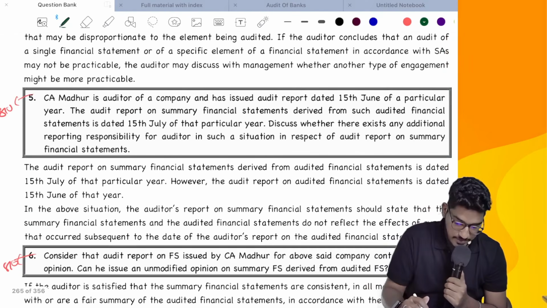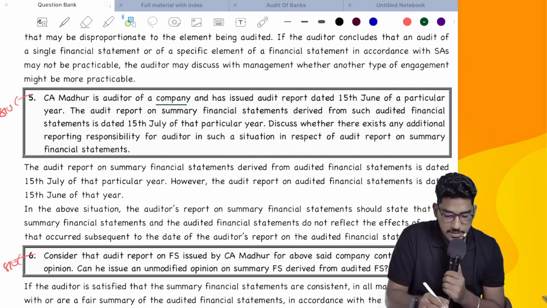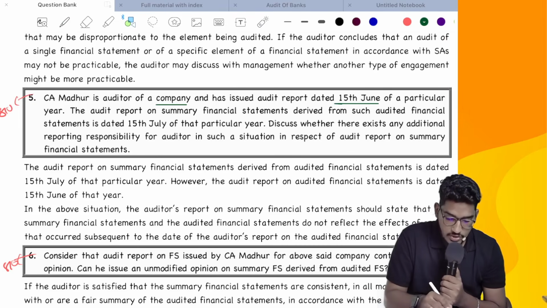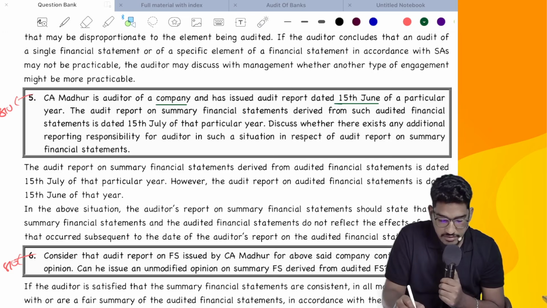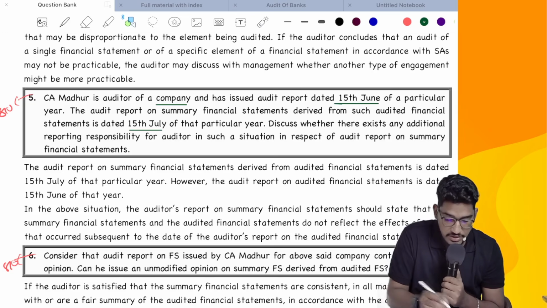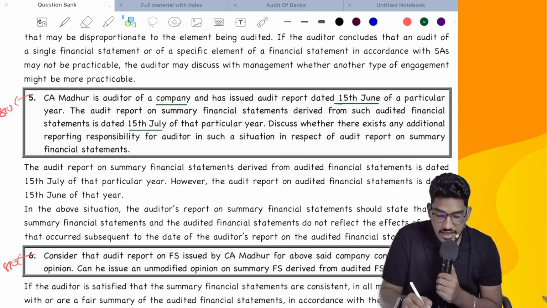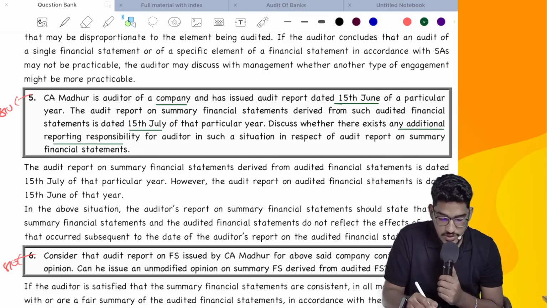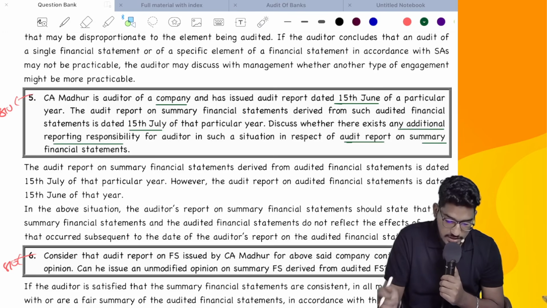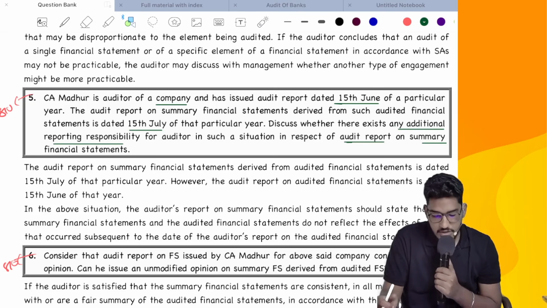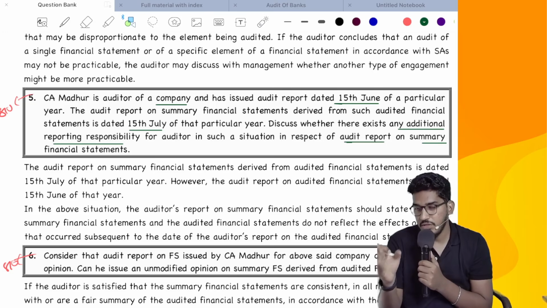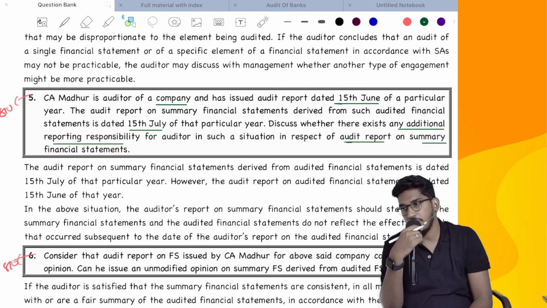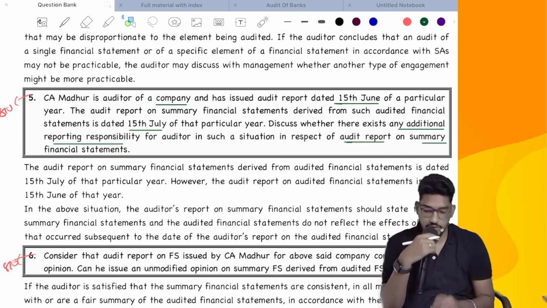Let us see it. CA Madhur is the auditor of a company and has issued an audit report dated 15th June of a particular year. The audit report on summary financial statements derived from such audited financial statements is dated 15th July of that particular year. Discuss whether there exists any reporting responsibility for the auditor in such a situation in respect of the audit report on summary financial statements. He will report on summary financial statements, no problem, but as I have told, for events that have taken place after the date of the main audit report, he will not have any responsibility to take care of them.